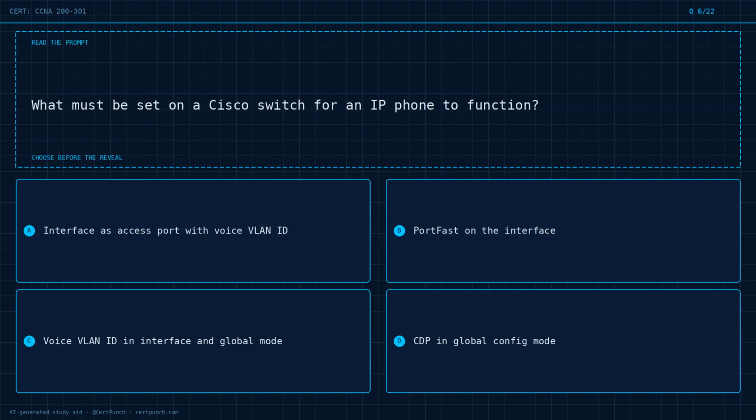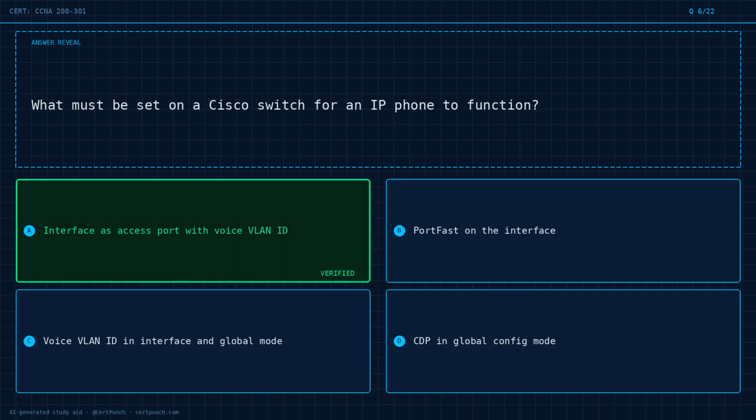Question 6 of 22. What must be set on a Cisco switch for an IP phone to function? Option A, interface as access port with voice VLAN ID. Option B, PortFast on the interface. Option C, voice VLAN ID in interface and global mode. Option D, CDP in global config mode. Choose the best answer before the reveal. Commit to it now.